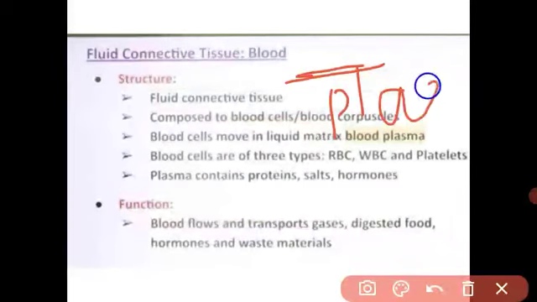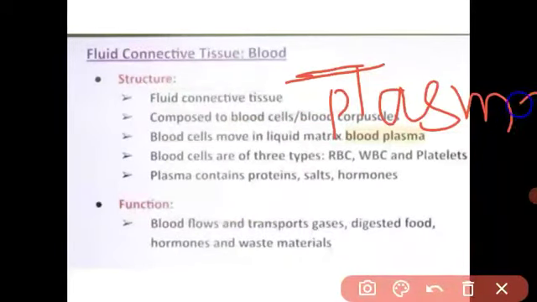Plasma क्या है? Plasma liquid है. It contains many chemicals like protein, calcium, some enzymes which are present in the plasma, and the plasma contains cells like RBC, WBC and platelets. Understood? And these cells perform very important functions.